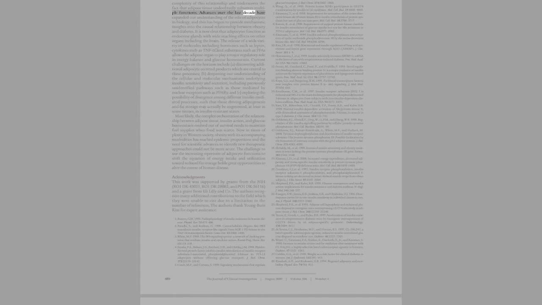Advances over the last decade have expanded our understanding of the role of adipocytes in biology, and this has begun to provide mechanistic insights into the causal relationship between obesity and diabetes. It is now clear that adipocytes function as endocrine glands with wide-reaching effects on other organs including the brain. The release of a wide variety of molecules including hormones such as leptin, cytokines such as TNF-alpha and substrates such as FFAs allows the adipose organ to play a major regulatory role in energy balance and glucose homeostasis.